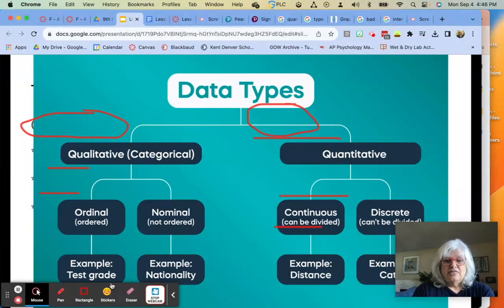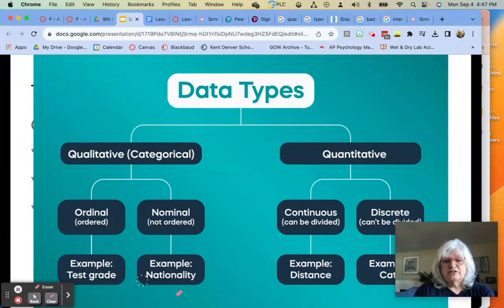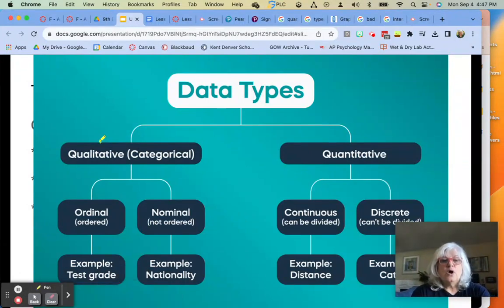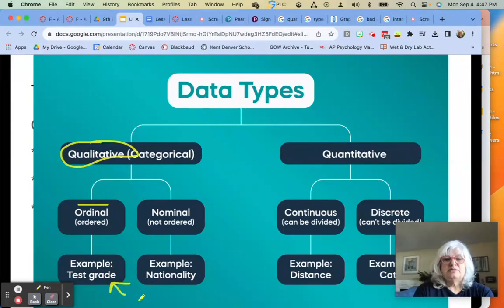Now, with that, I want to go a little further and break it down even more. So if we look at qualitative data, I'm going to change colors. Let's go yellow. So qualitative, remember, means quality. These are your senses. And there's two types of qualitative data. There's ordinal, which means ordered. Now notice it says test grade. This is a little bit confusing, but here we're talking about letter grades like A, B, C, D. If we were talking about your actual score, like what percent you got, that would be quantitative data.